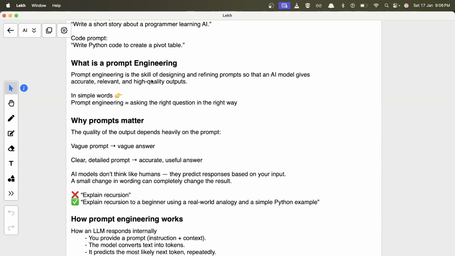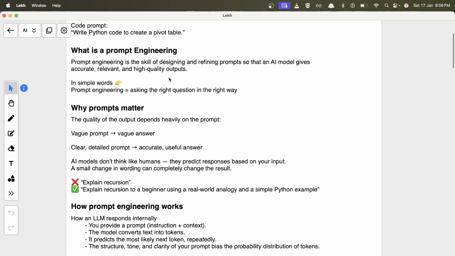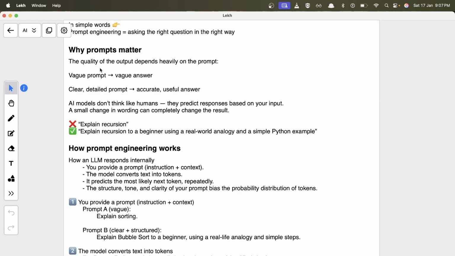So prompt engineering is just the way of designing prompts so that the AI gives you more refined responses, for example, less vague responses. In simple words, prompt engineering is equal to asking the right question in the right way. Now let us see why prompt engineering matters, because depending on the quality of your prompt, the response of the AI may change.